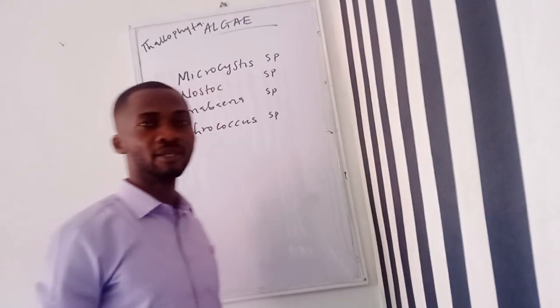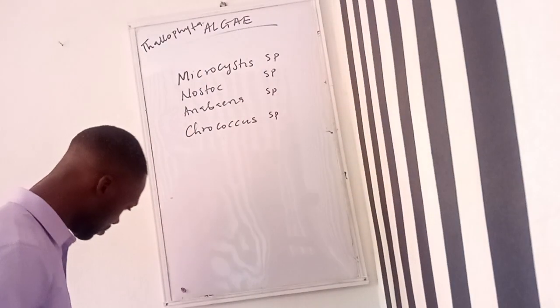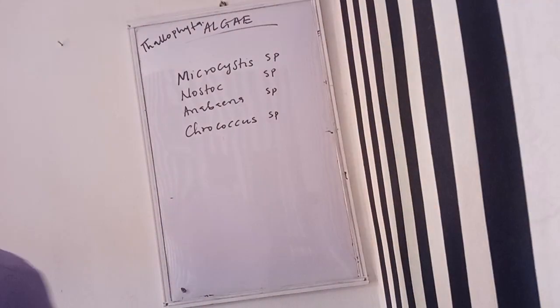So these are the examples of the prokaryotic algae. Having known prokaryotic algae, we can now begin to study the eukaryotic algae.